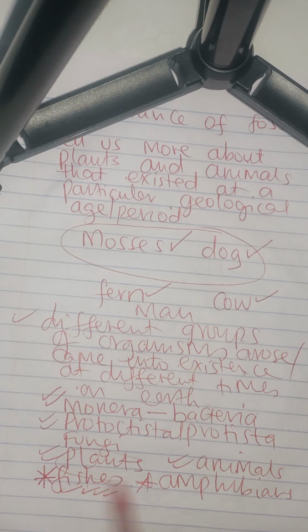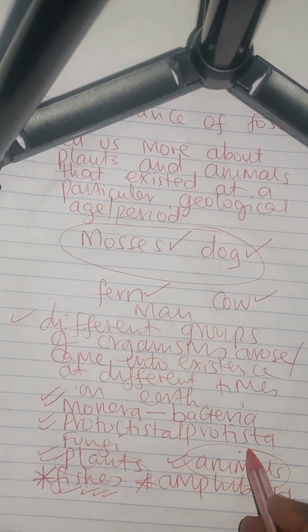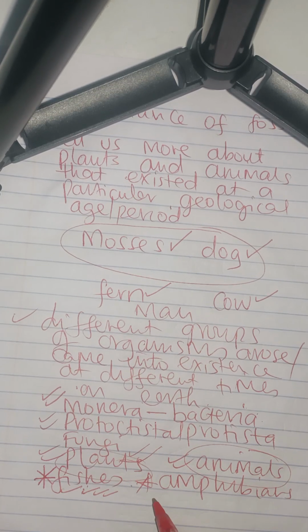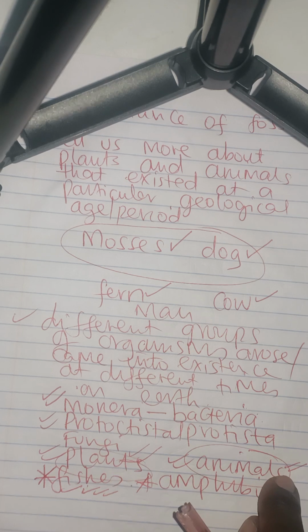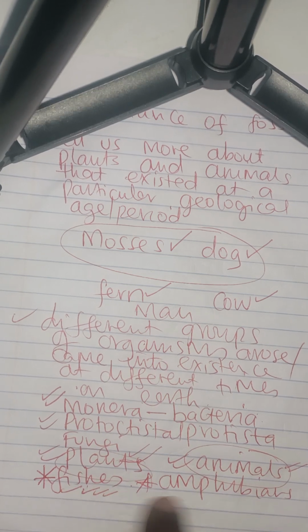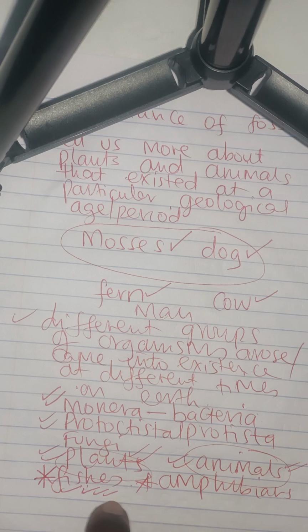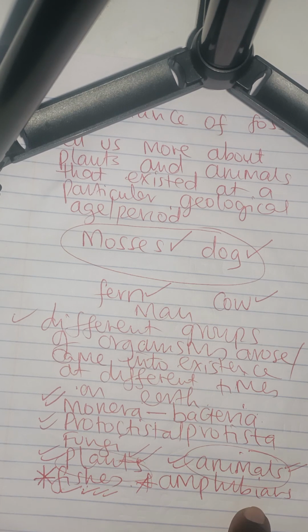If I compare plants and animals in terms of their fossils, I'll realize that the fossils of plants would be the oldest, followed by the fossils of animals. Plants had an early rising on the Earth's surface, followed by the animals. If I compare the fossils of fishes and amphibians, the fossils of fishes would seem to be the oldest, then later the amphibians, to mean that the fishes had the earlier arising, followed by the amphibians.